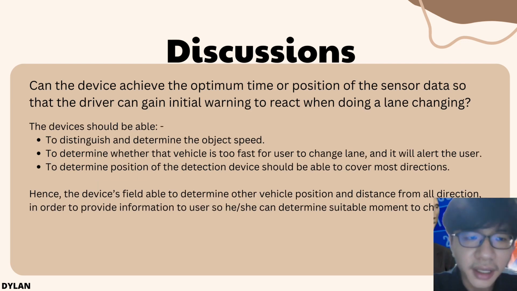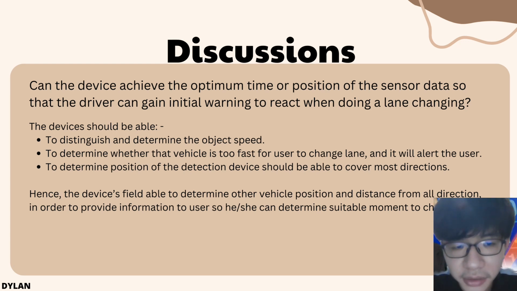Another question: can the device achieve the optimum time or position of the sensor data so that the driver can gain an initial warning to react when changing lanes? The answer is yes. The device shall be able to distinguish and determine the object's speed. Besides, it determines whether that vehicle is too fast for the user to change lane, and it will alert the user.